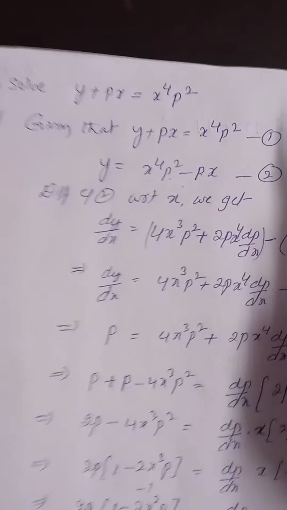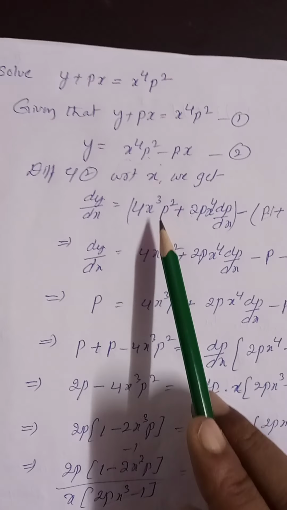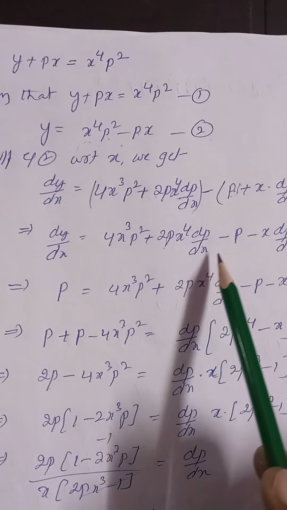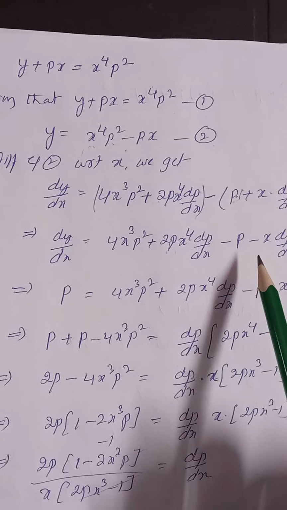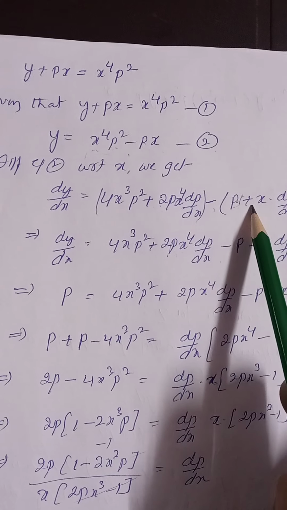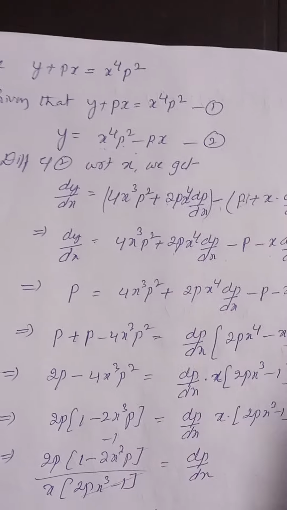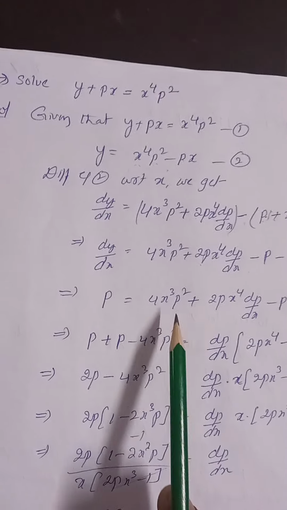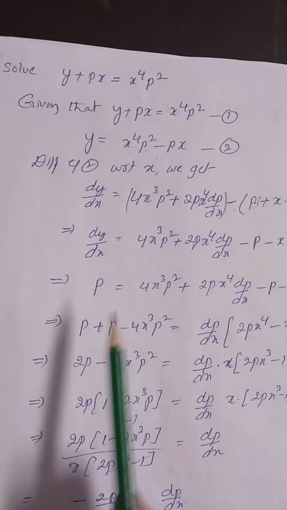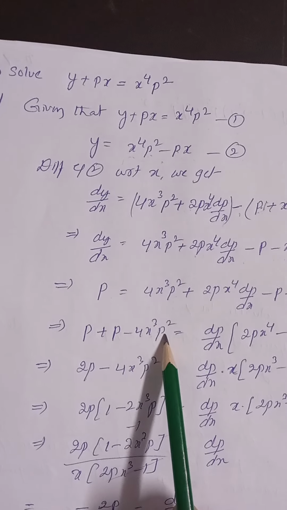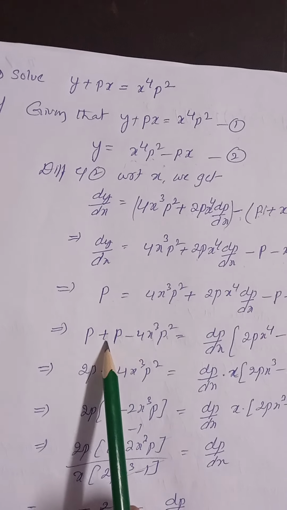This entire term. Now, after simplification, p is equal to 4x cube p square plus 2p x to the power of 4 into dp by dx minus p minus x into, see, minus into this one minus p, minus into plus is minus only, x into dp by dx. Now here I am taking dp by dx as the common term, right? Now we are transposing the rest of the terms to the left side. P, this becomes minus 4x cube p square. This minus p becomes plus.